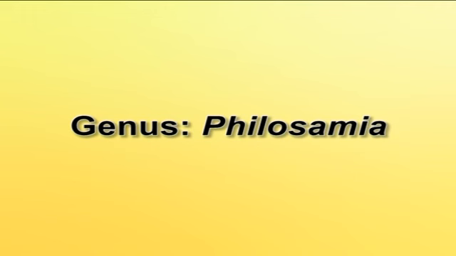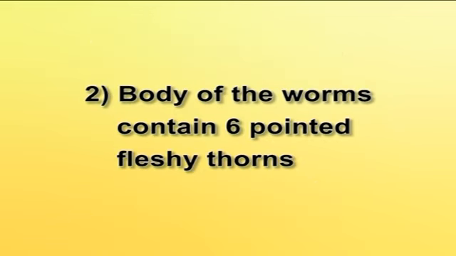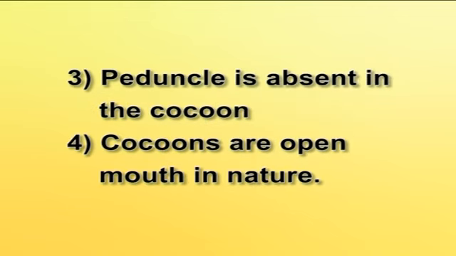Genus Philosamia. Moth is somewhat brownish green in color and possesses narrow crescents on the wings instead of the usual central eye spot. Body of the worms contains 6 pointed fleshy thorns. Peduncle is always absent in the cocoon. Cocoons are open mouth in nature.